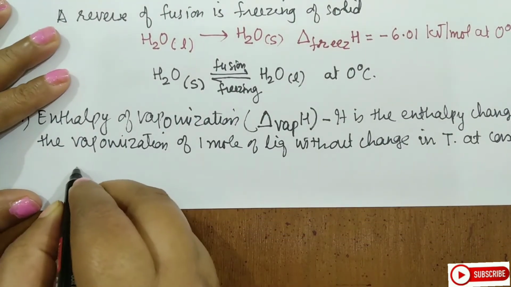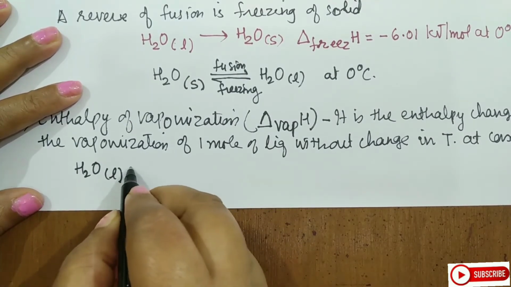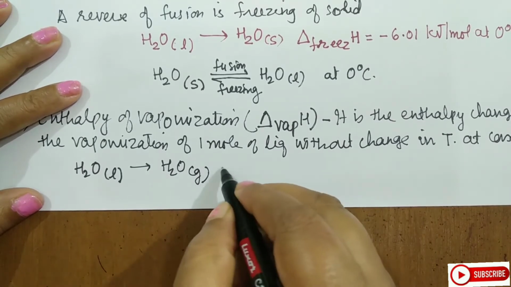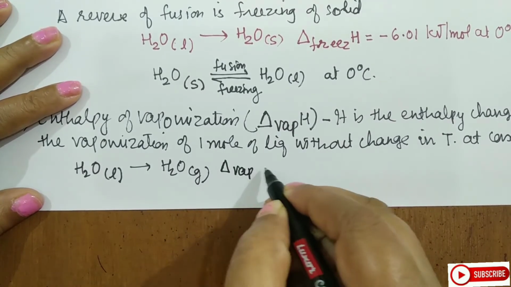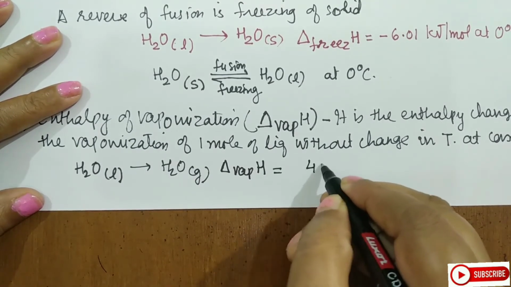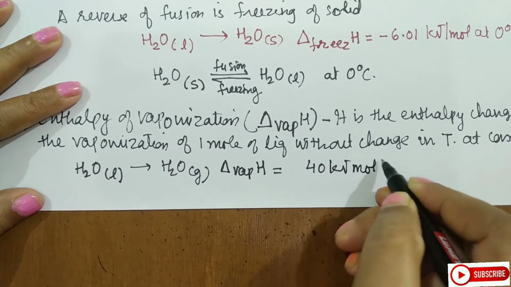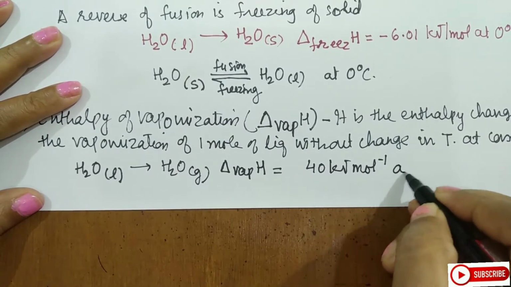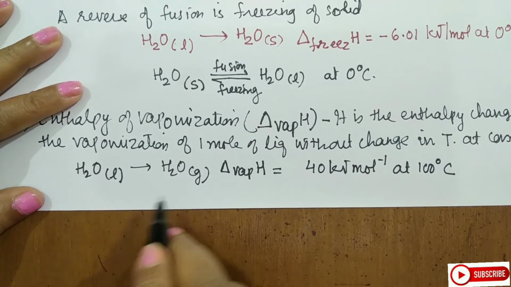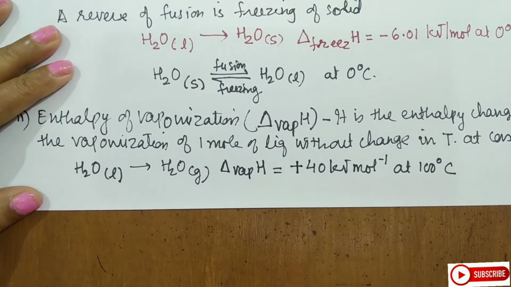The example I can write is water in its liquid state getting converted to water in its gaseous state. Now here the enthalpy that is required is how much, students? It is 40 kJ per mole. Now this is observed at 100 degrees Celsius. As I told you, liquid to gas means we need to supply energy and therefore this value is positive.